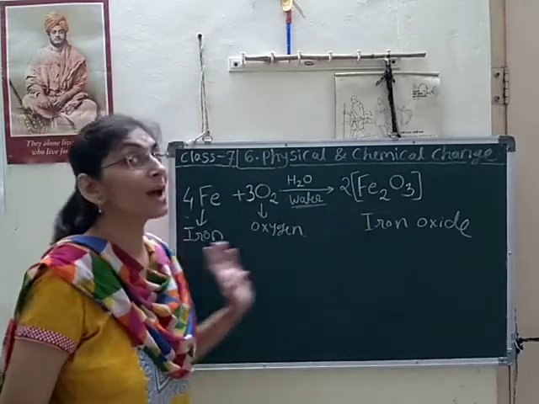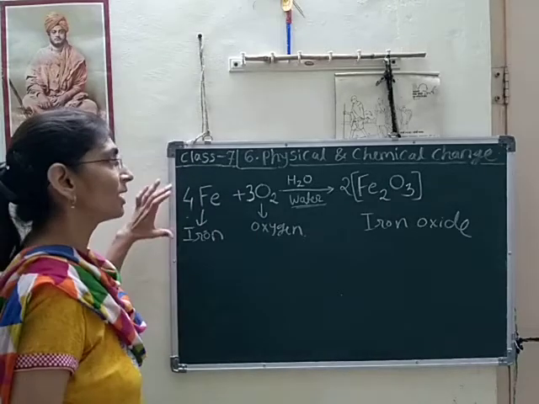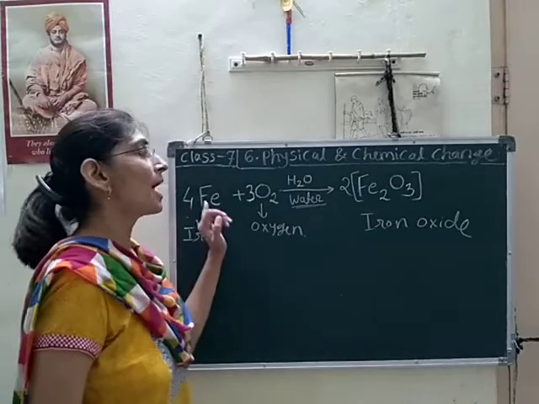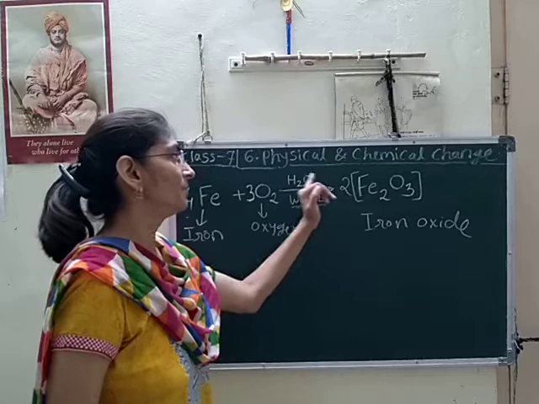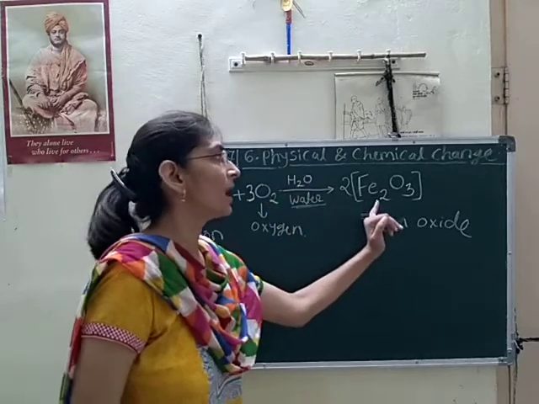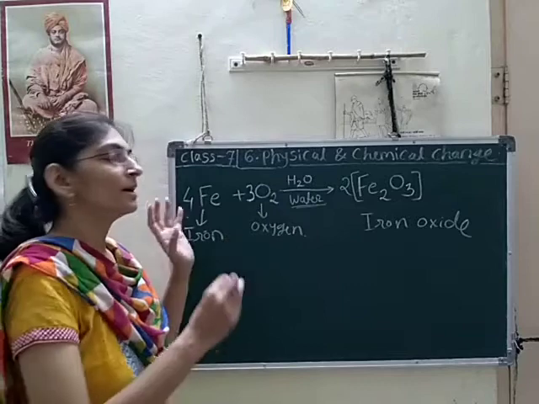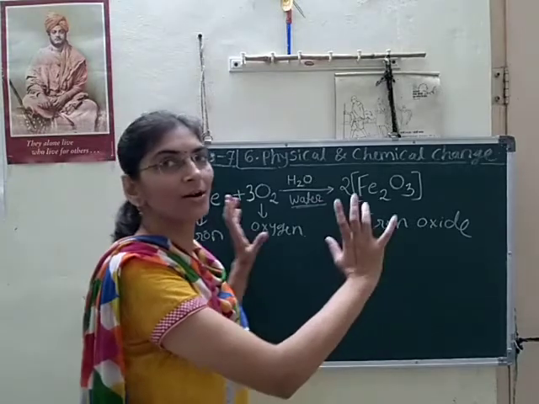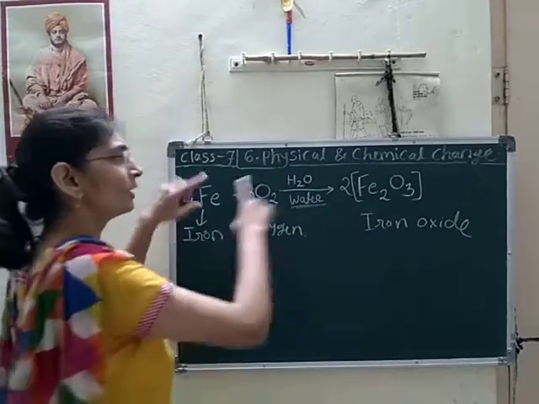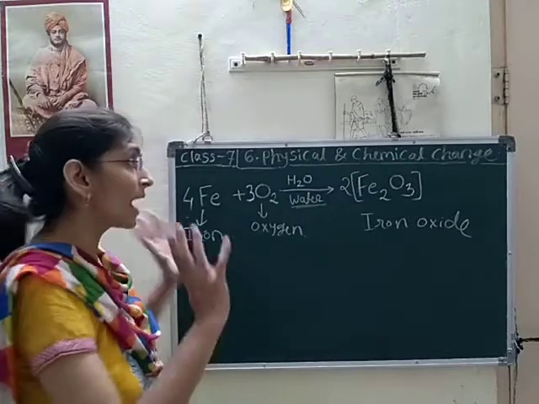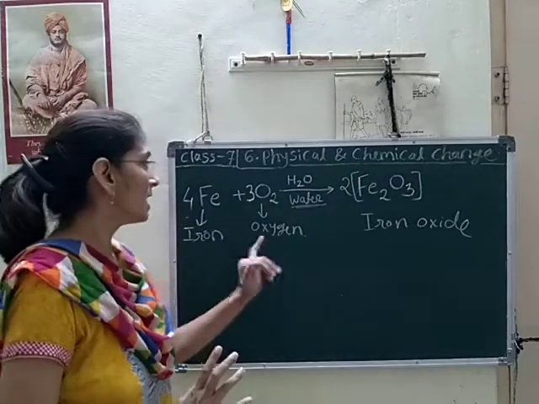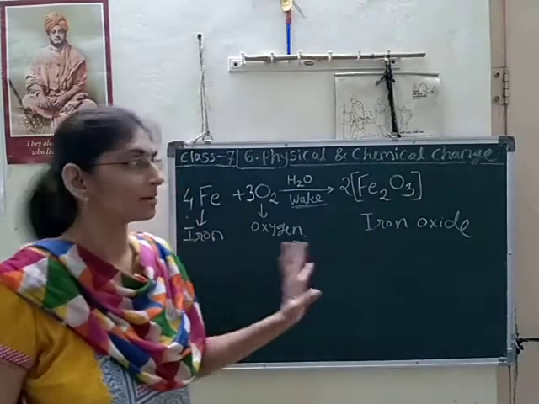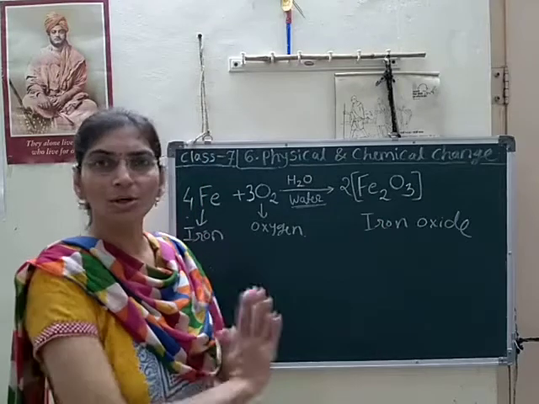So everything is balanced in this chemical reaction, so it is a complete and perfect chemical reaction of iron plus oxygen in presence of moisture. We get iron oxide, and that is the reaction of rusting of iron. This happened during the rusting of iron. So you have to note down this reaction in your notebook and learn it very well, all the symbols: iron, oxygen, and iron oxide. This compound you also have to learn, Fe2O3. So note down all this.